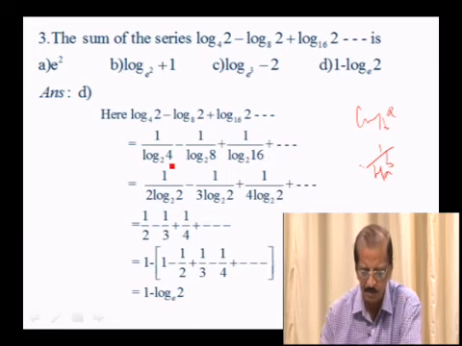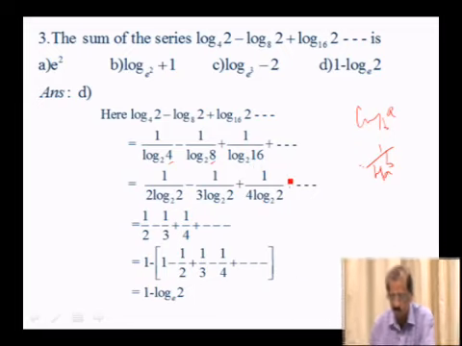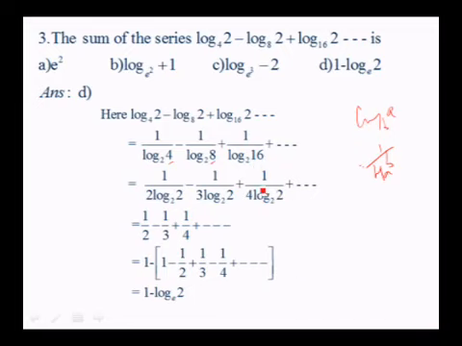But log 4 to the base 2 is log 2 square to the base 2, which can be written as 2 log 2. This is log 2 cube to the base 2, which can be written as 3 log 2. This is log 16, that is log 2 to the power of 4 to the base 2, 4 log 2 to the base 2. But log a to the base a is always 1. So log 2 to the base 2 is 1, log 2 to the base 2 is 1, log 2 to the base 2 is 1. You can write this series as half minus 1 by 3 plus 1 by 4, etc.